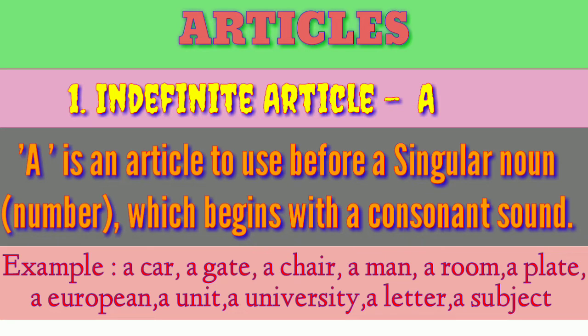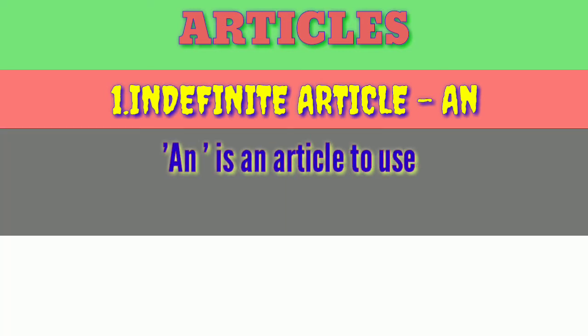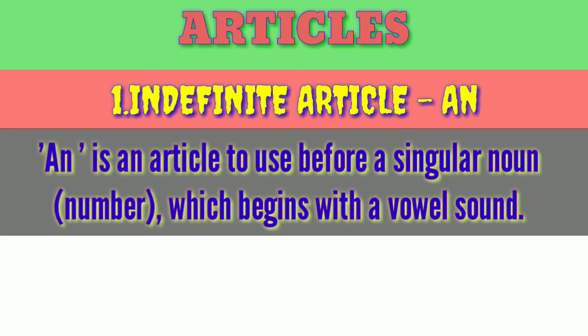Have you understood this one? Yes. I will come to the next one. Another indefinite article is called an. An is an article to use before a singular noun which begins with a vowel sound. In the article a, the noun begins with a consonant sound, and there only we use a, but here there is a vowel sound, not just the vowel.